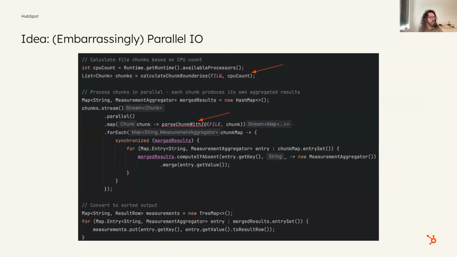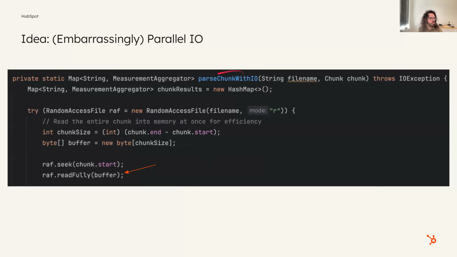And to be able to do that, we have this calculate chunk boundaries thing that figures out where your chunks are. There are some fiddly bits involved, like, okay, maybe you don't land exactly on the newline, so you have to go back and forth a little bit. But then we have this main function called parseChunkWithIO, where we give it a chunk and it does the whole thing. And then at the end, we merge everything together.